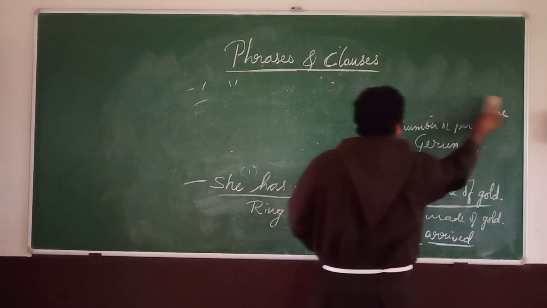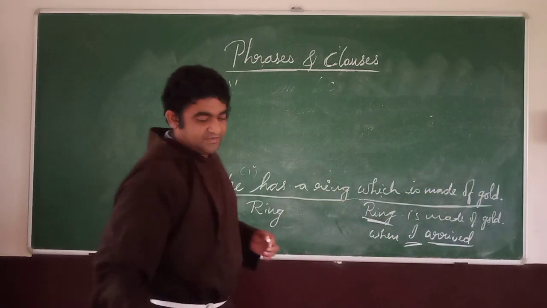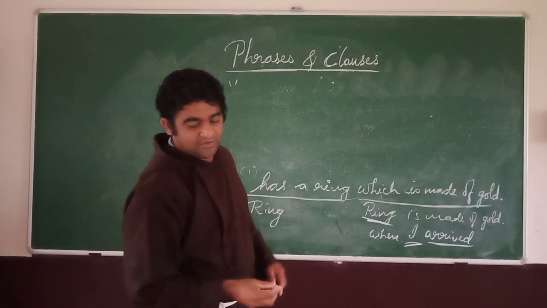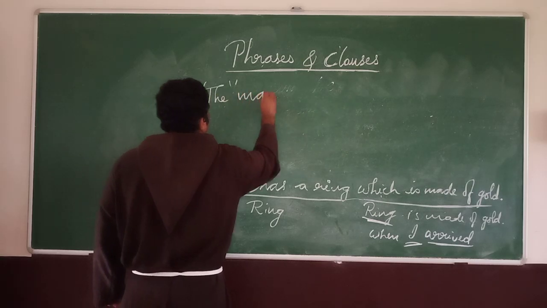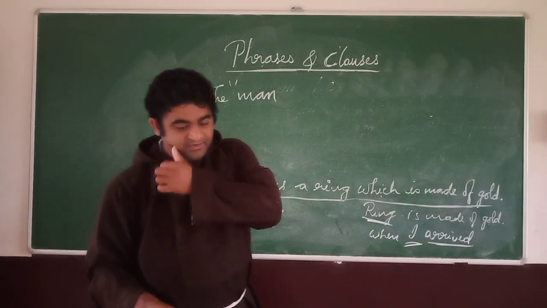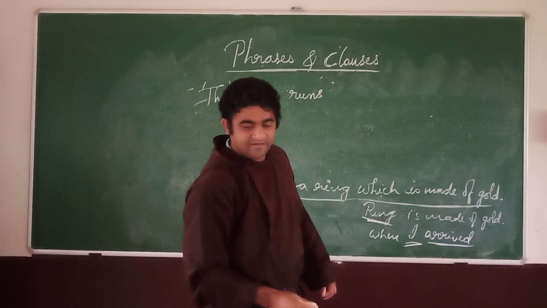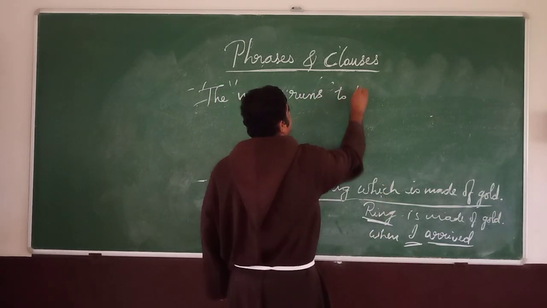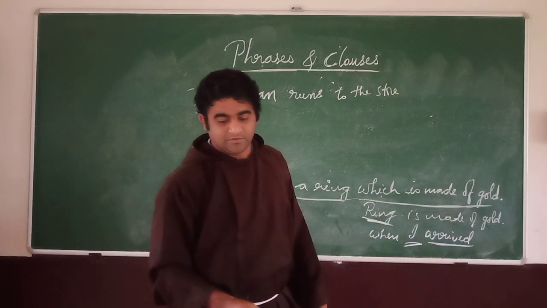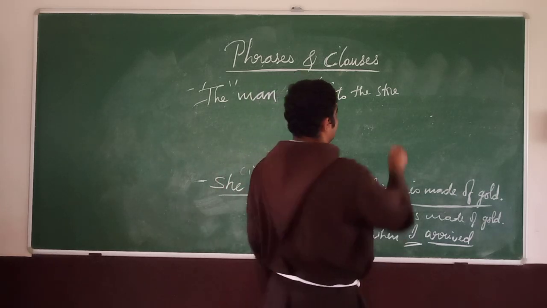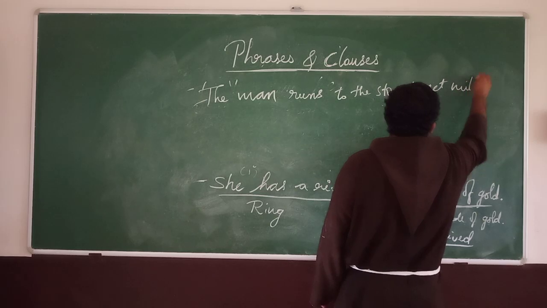So, I give one example for you, to make it more clear. What is a clause? Okay, the man runs to the store to get milk.